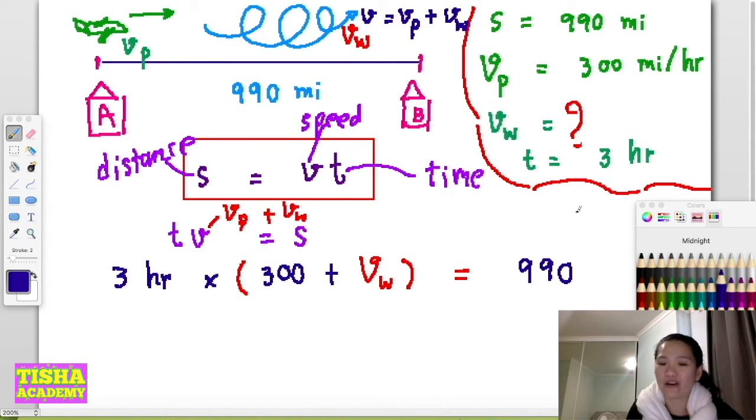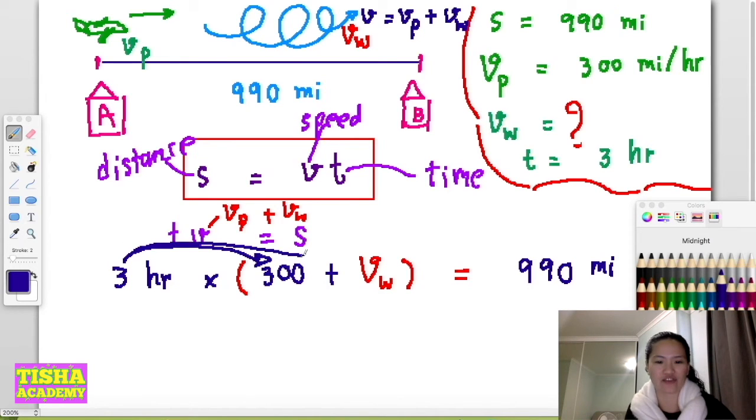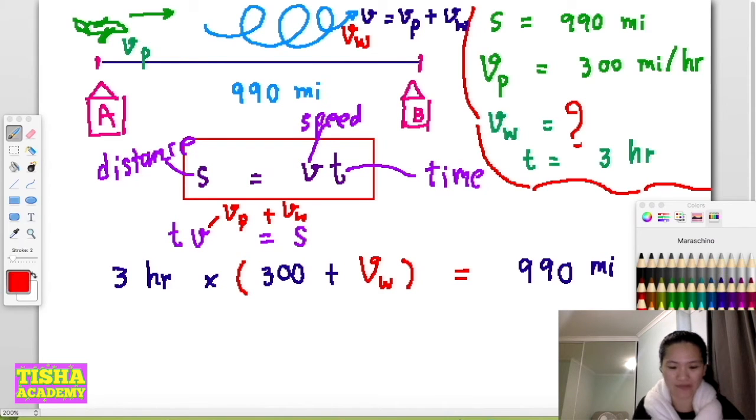The distance unit is miles. What next am I going to do? I'm going to multiply 3 into the bracket. I'll show you one more time.